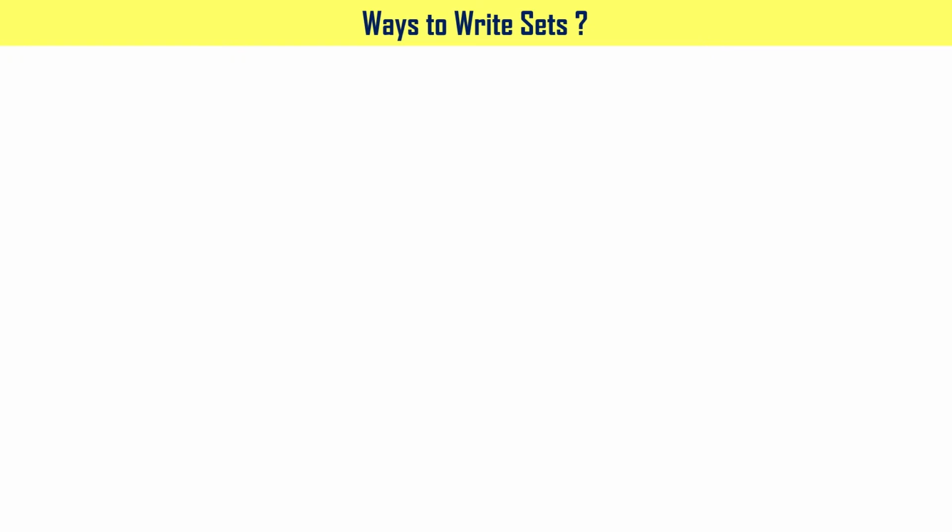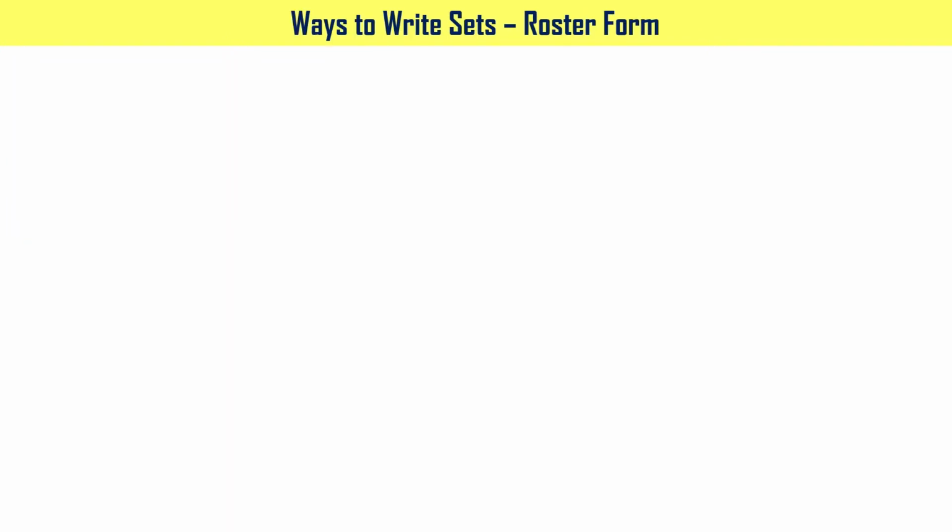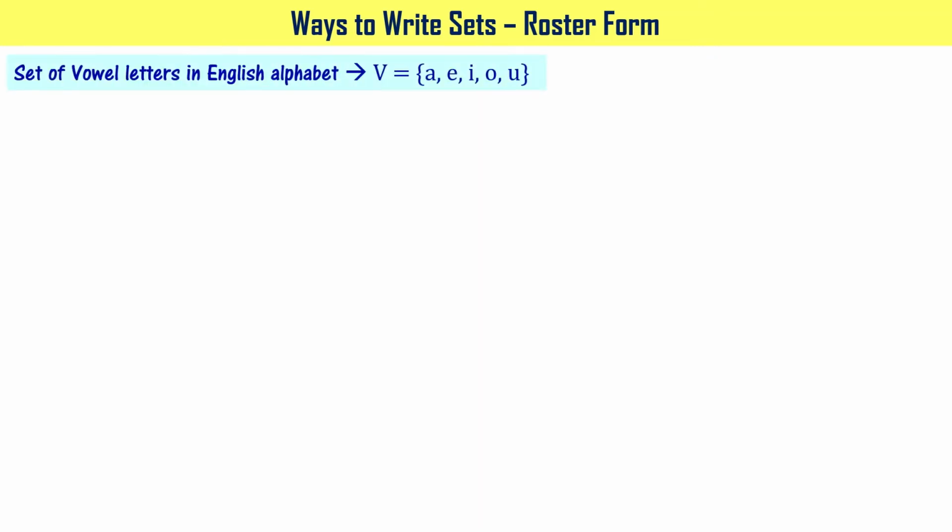Let us now learn about ways to write sets. Sets can be written in two ways: one is roster form and the other is set builder form. Let's first understand roster form. We have already learnt about roster form, but now let's understand this. Set of vowel letters in English alphabet. We have written that as V equal to A, E, I, O, U in between curly brackets, right?